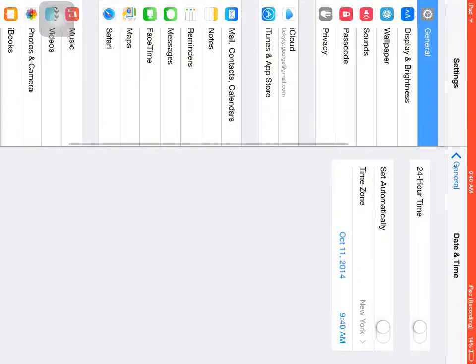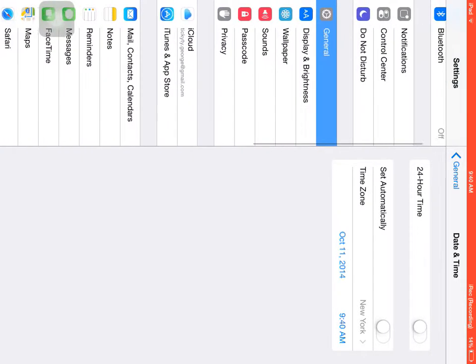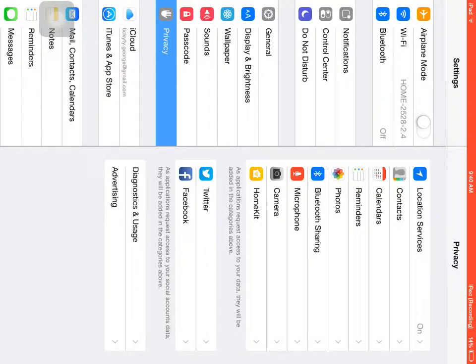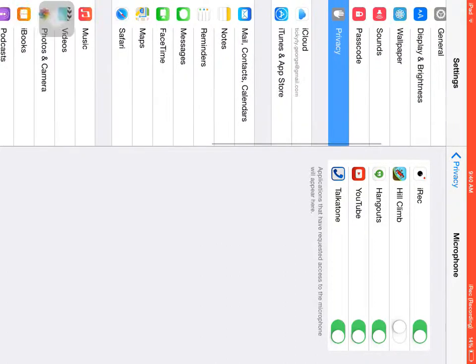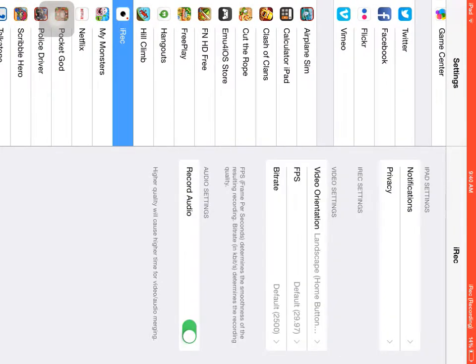I record BTA, click install, and then if you want sound, you go to settings. And then you go to privacy, and then you click microphone, and then iRecord, you select it on.